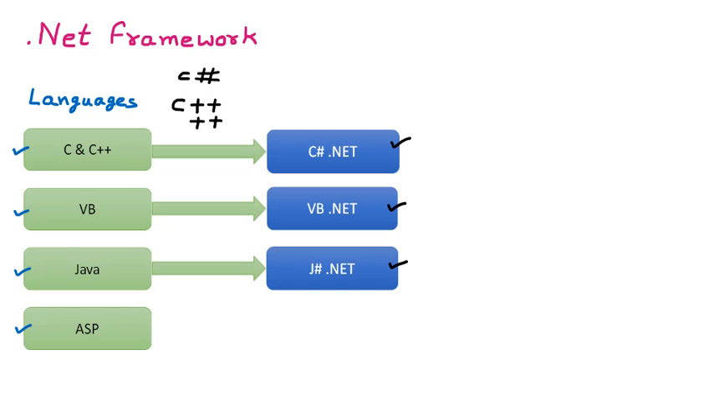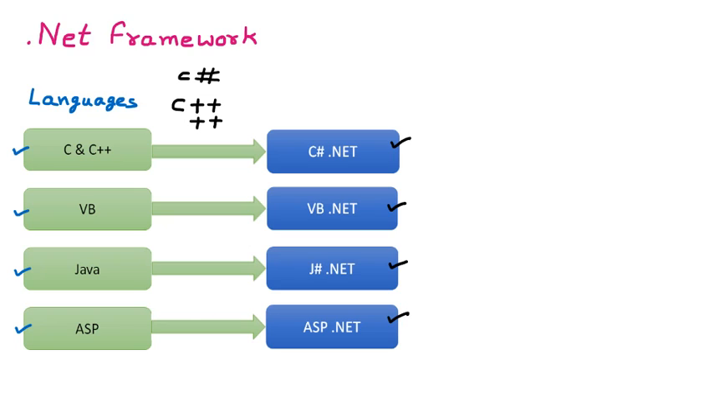Now the next one is ASP. ASP stands for Active Server Pages, which were basically for web development. Here .NET included ASP and it makes ASP.NET. So whenever you are going for web development, we have ASP.NET. So these are all languages which are converted to .NET, and they become more powerful.